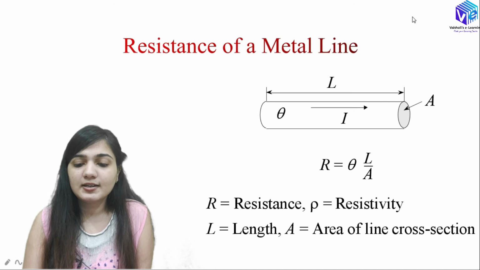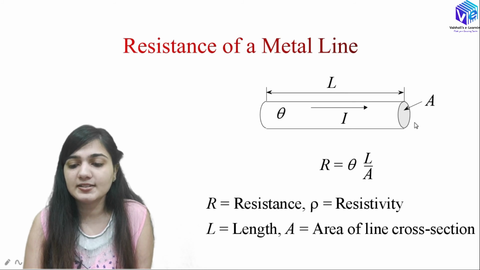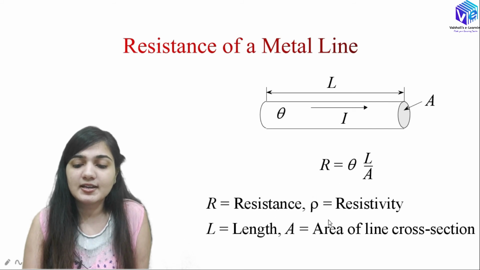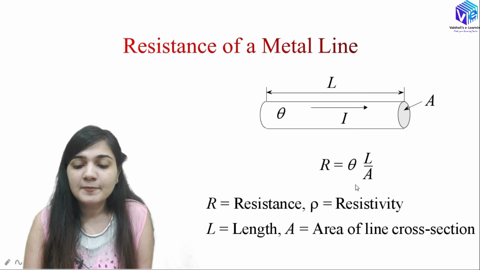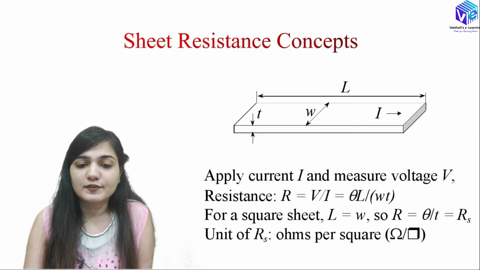So you can see it here. If this is my conductor, here rho is the resistivity, I is the current flowing here, L is the length, A is the area, R is rho L upon A, where R is resistance and rho is the resistivity. So L is length, A is the area of cross section.